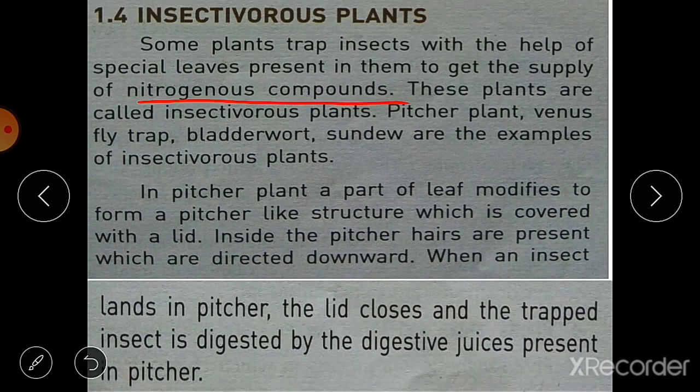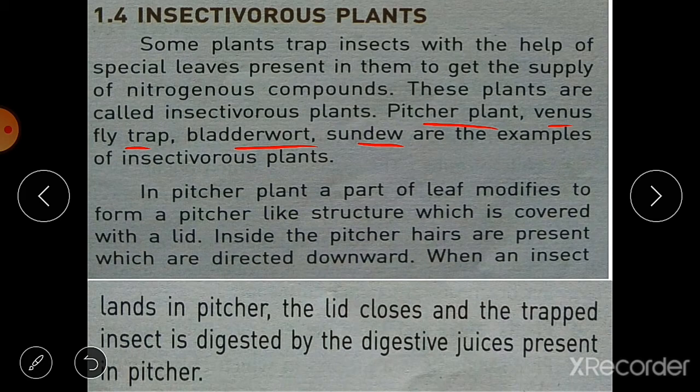That is why these plants are called insectivorous plants, and the examples are pitcher plant, Venus flytrap, bladderwort, sundew. These insectivorous plants have some modifications in their leaves.